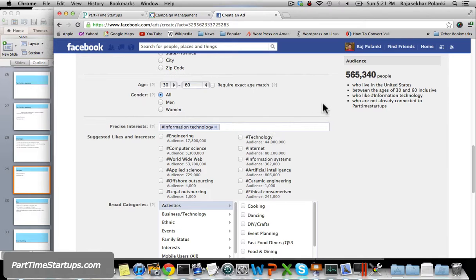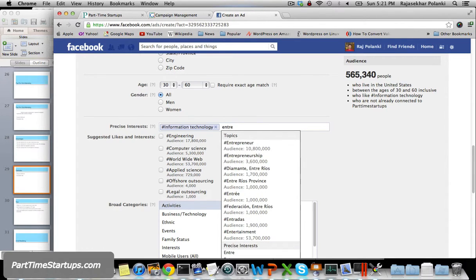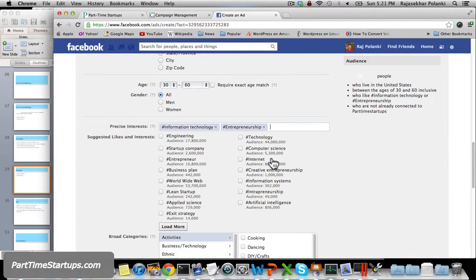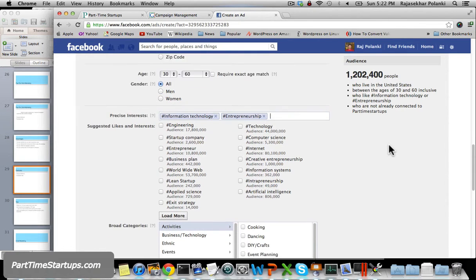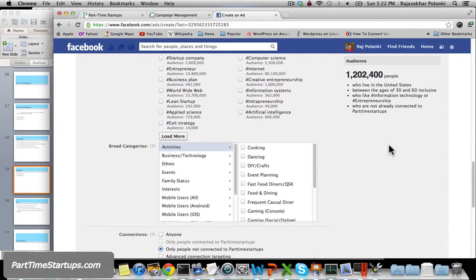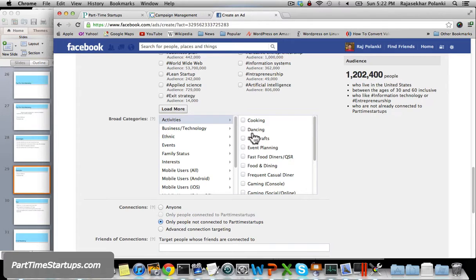Okay, and I can choose more factors here. Let me choose entrepreneurs here. Okay, and this increases the number to 1.2 million people. That's good, right?